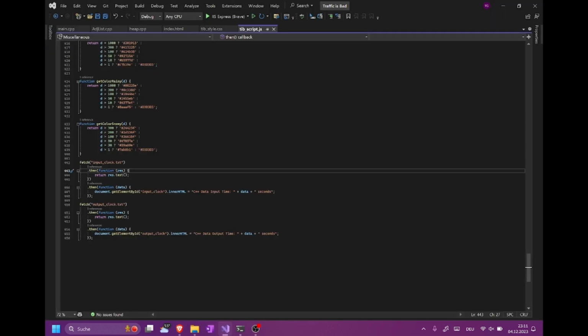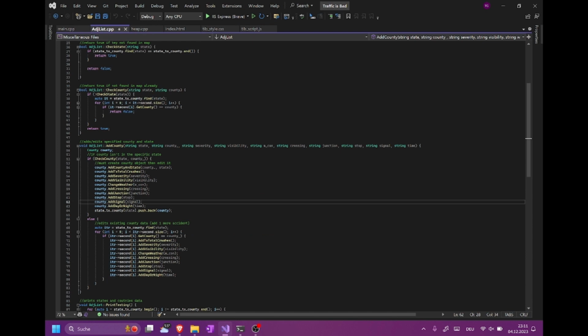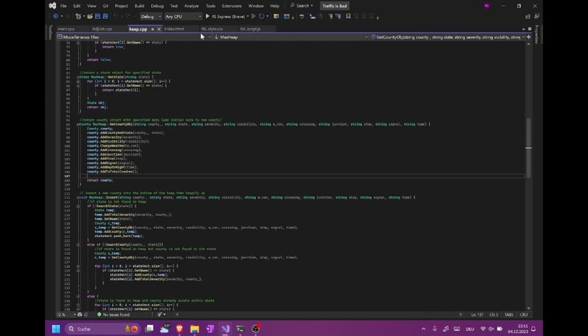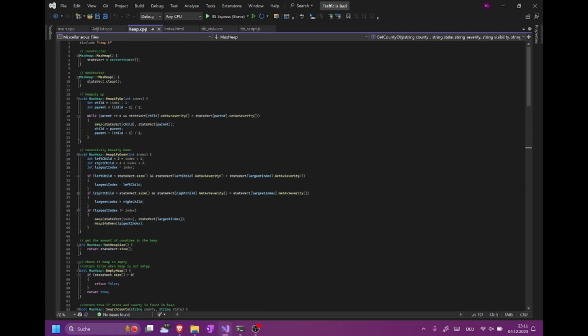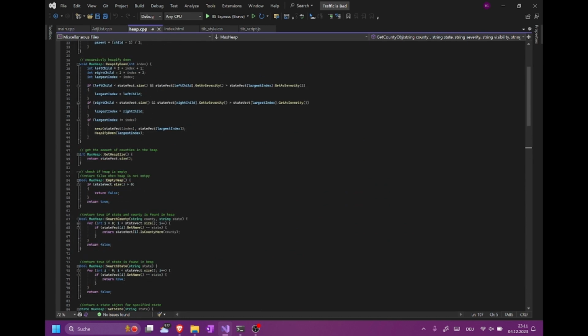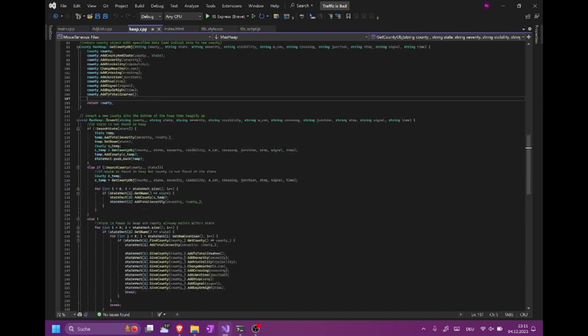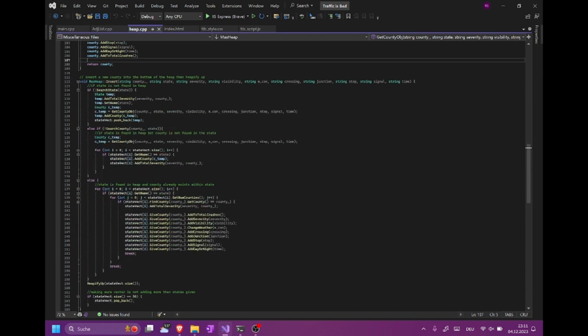Okay, so this is the adjacency list. This is the insert. It basically just checks if the county exists already in the map for the specific state. If it does, then you edit the county object. This is our class for the max heap. We have a heapify up function, a heapify down function, and an insert function that allows the user to insert a county.